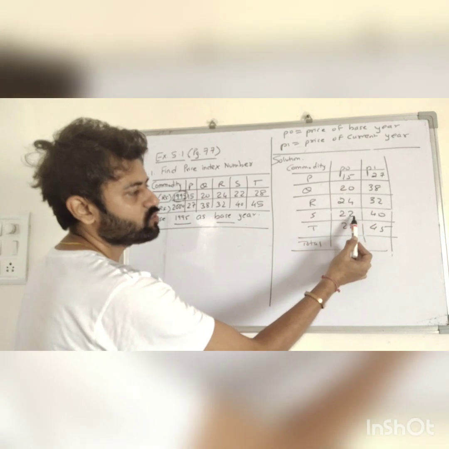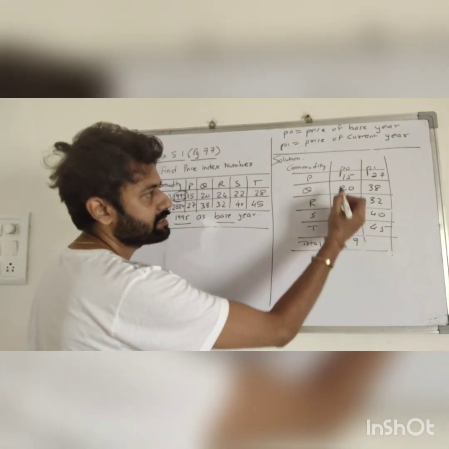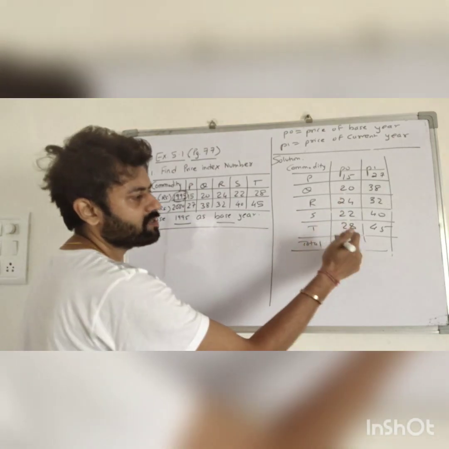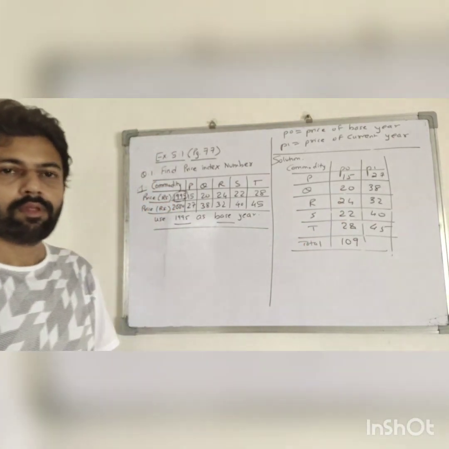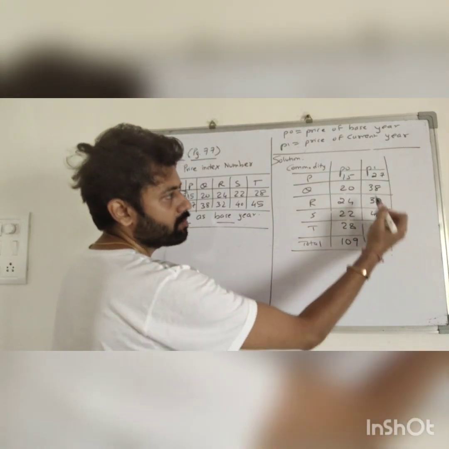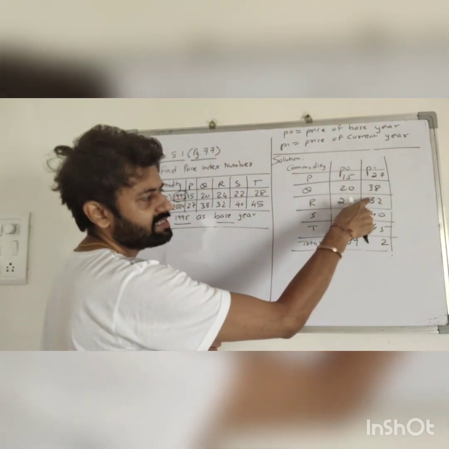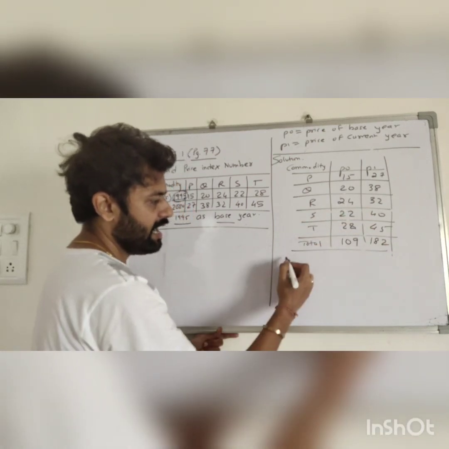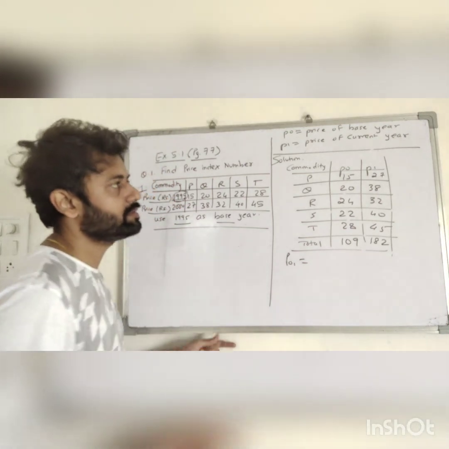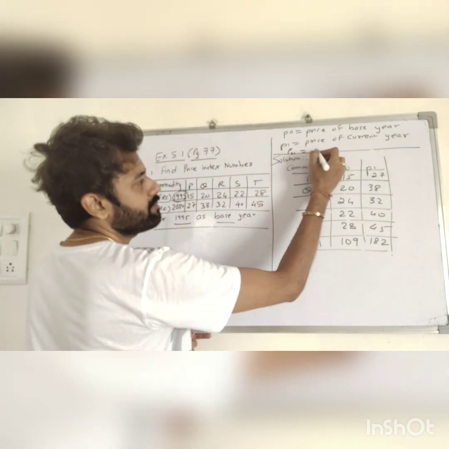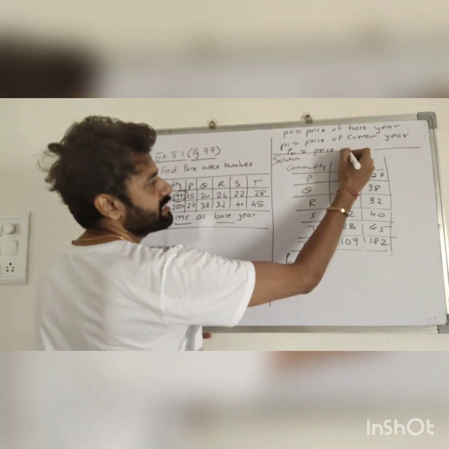5 plus 4 is 9, 9 plus 2 is 11, 11 plus 8 is 19, 1. 1 plus 1 is 2, 2 plus 2 is 4, 4 plus 2 is 6, 6 plus 2 is 8, 8 plus 2 is 10, 109. 7 plus 8 is 15, 15 plus 2 is 17, 17 plus 5 is 22, 2. 2 plus 2 is 4, 4 plus 3 is 7, 7 plus 3 is 10, 10 plus 4 is 14, 14 plus 4 is 18, 182. And this is capital P01. Remember, capital P01 is nothing but price index number.